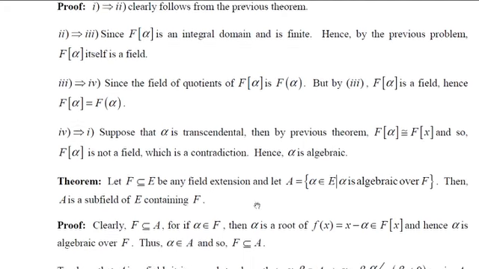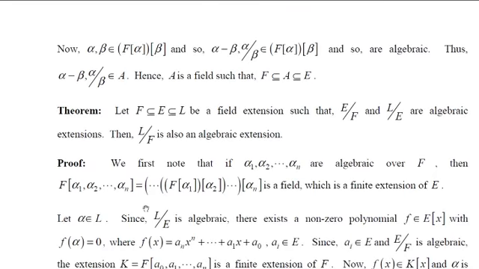So if you consider n elements, say alpha 1, alpha 2, up to alpha n, and they are algebraic over F, then by that result, alpha 1 is algebraic, therefore F of alpha 1 is a field. If alpha 2 is algebraic over F of alpha 1, therefore F of alpha 1, alpha 2 is a field, and so on. Alpha n is algebraic, therefore this with alpha n adjoined is a field. But this is nothing but the field generated by alpha 1, alpha 2, up to alpha n. And in fact, this is a finite extension by the above result.